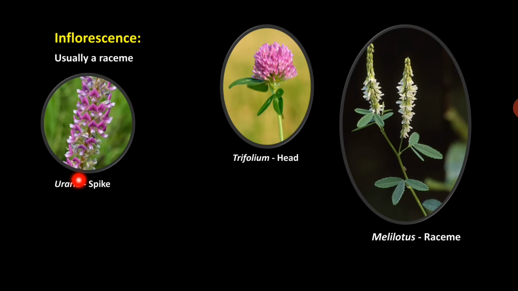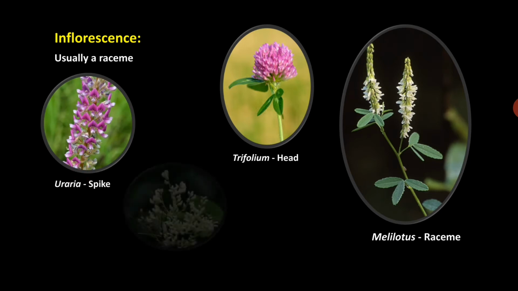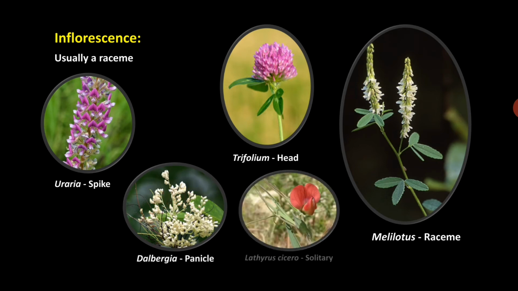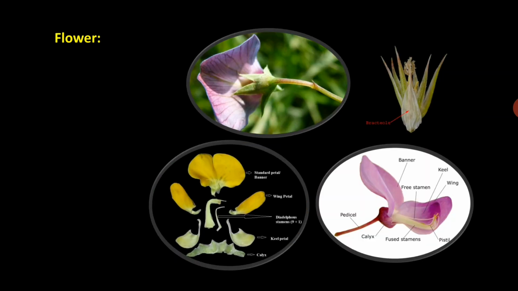Then Uraria has a spike type of inflorescence, and Dalbergia has a panicle type of inflorescence. Also, rarely there are solitary flowers. For example, in Lathyrus, solitary, that means single flowers are also present.